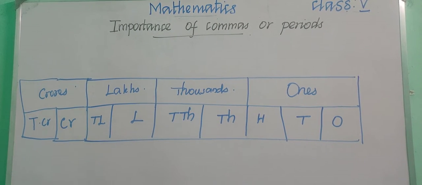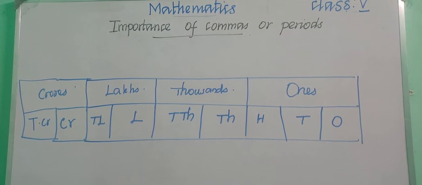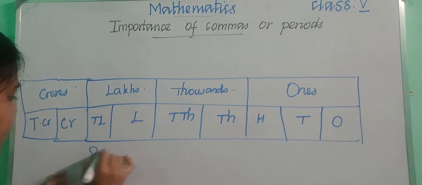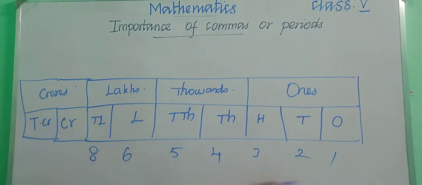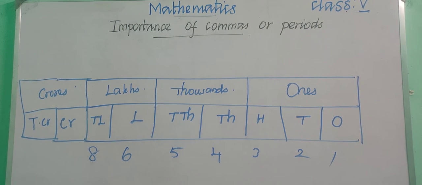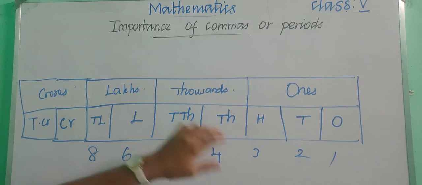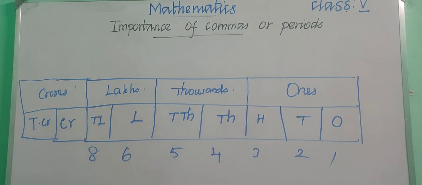According to these periods we can read the numbers very easily. Is it children? Simply, if you are having a number like 8,654,321, how will you say the number name for this? 86 lakhs, 54,321.